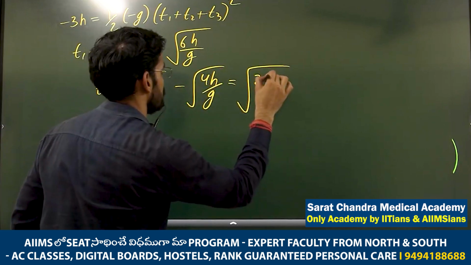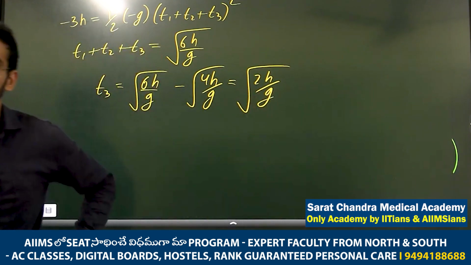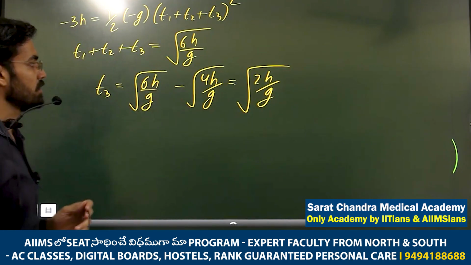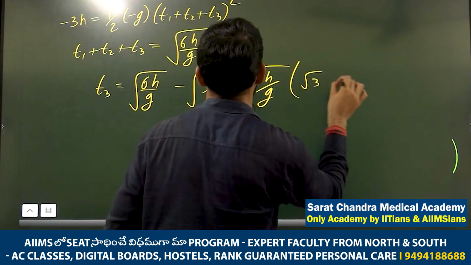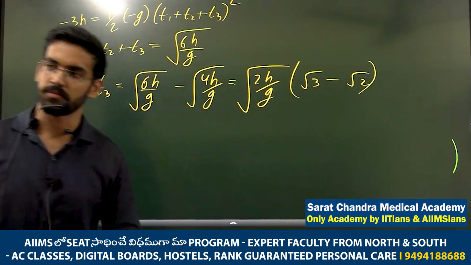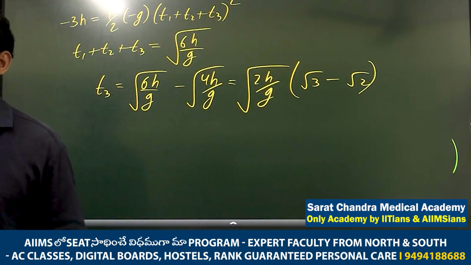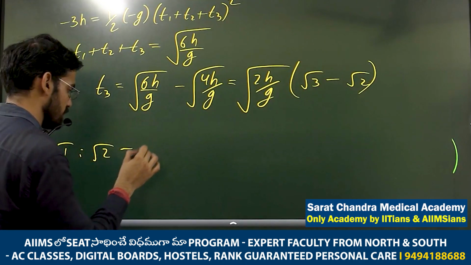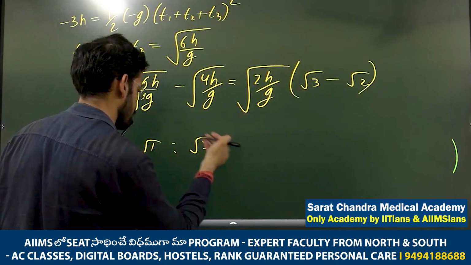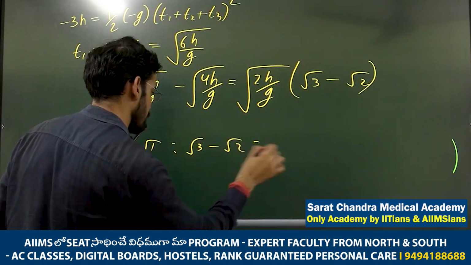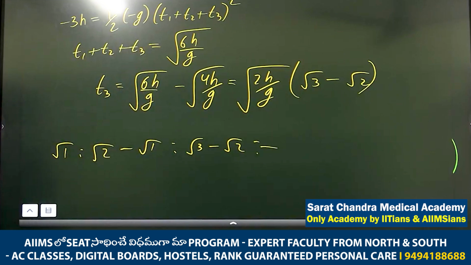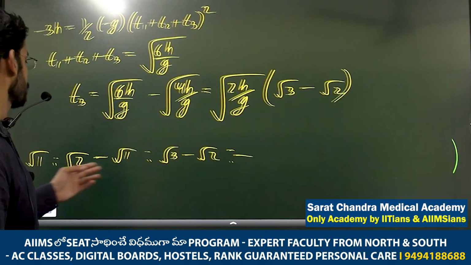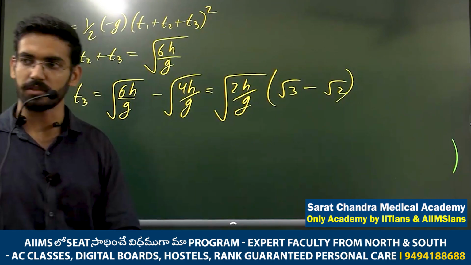Take under root 2h by g common, because I am thinking that when taking the ratio, under root 2h by g will get cancelled out, right? So if you take under root 2h by g common, what is remaining? Root 3 minus root 2. Actually this question is also there. This ratio is already solved. The question was like this: root 1 is to root 2 minus root 1 is to root 3 minus root 2. Like this the ratio is already solved. The question is repeated, but it's okay, in the printed questions.